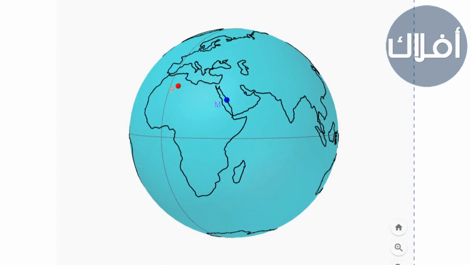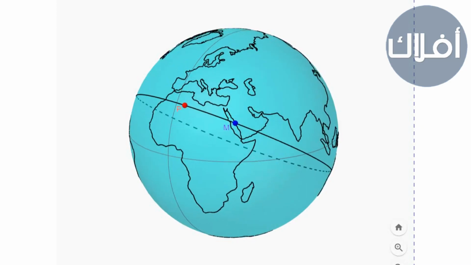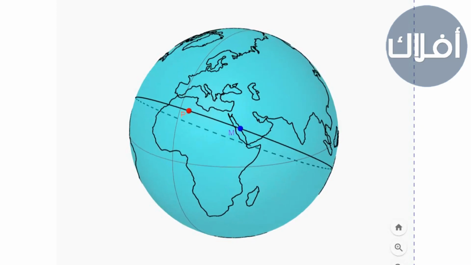If this is the earth, the blue dot M represents Mecca, which is the Qibla direction, and the red dot P represents the location of the observer we want to determine the direction of Qibla for. To determine the direction of Qibla, we first need to draw a great circle connecting the location and Mecca, because the shortest distance between P and M is always part of a great circle connecting P and M. And by a great circle we mean a circle that divides the earth in half, and its center is the center of earth. And the shortest distance between the 2 points is part of this great circle. And this is the direction of Qibla. And it's the angle from the North Pole to the observer location to Mecca.